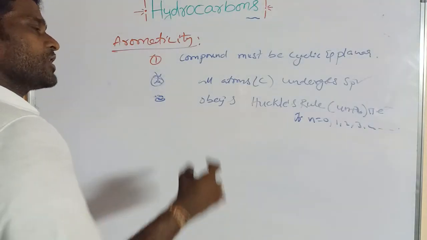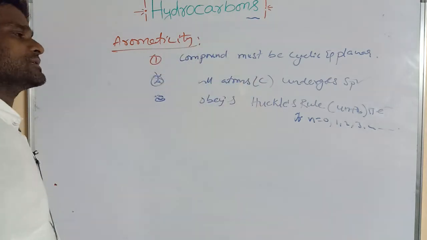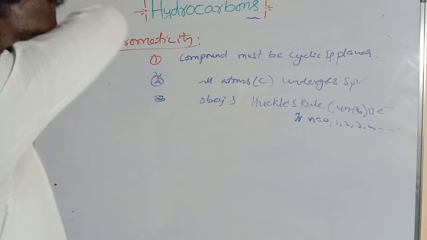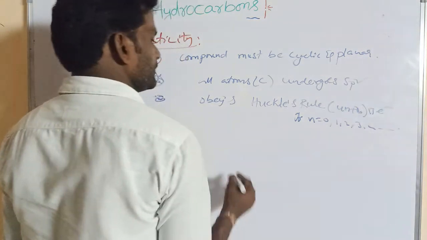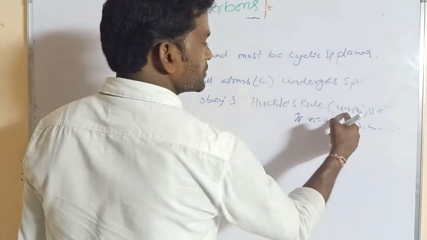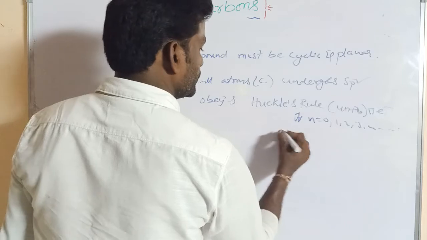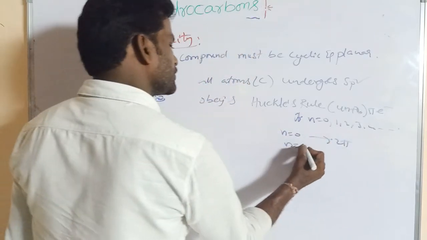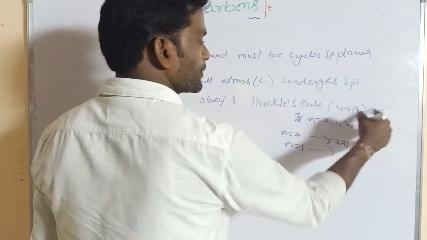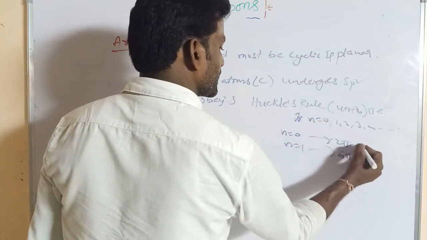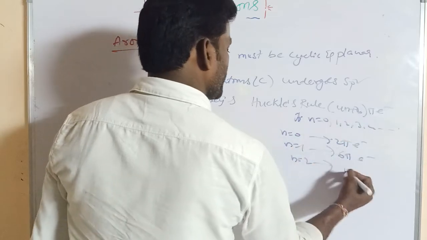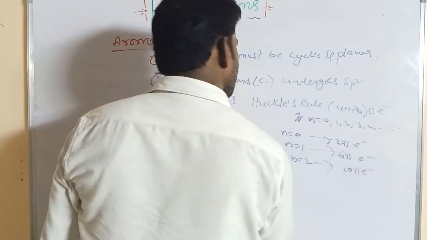So the compound that obeys these three rules is aromatic, right? If n is equal to 0, that is a 2 pi system. If n is equal to 1, that is 4 plus 2, 6 pi electrons. If n is equal to 2, a 10 pi electron system, right?